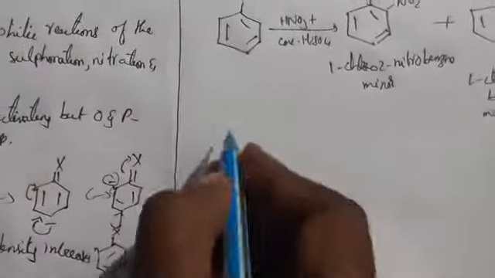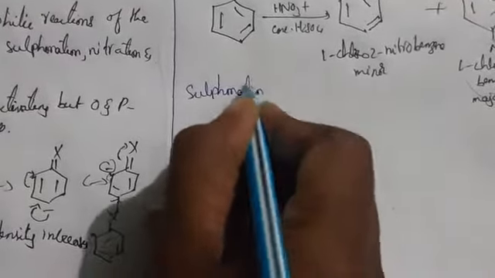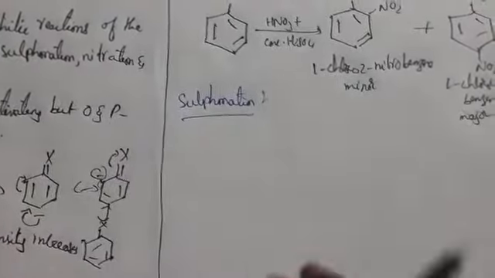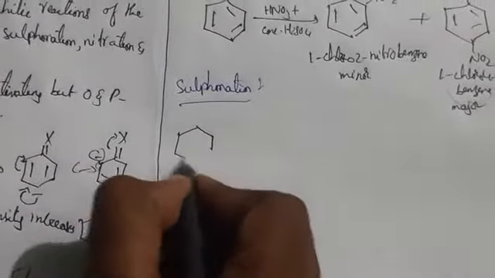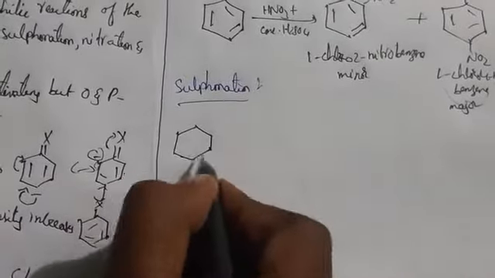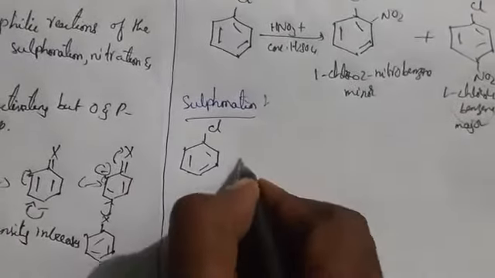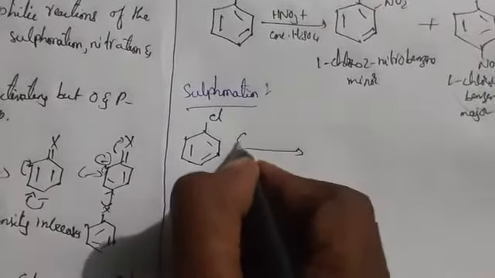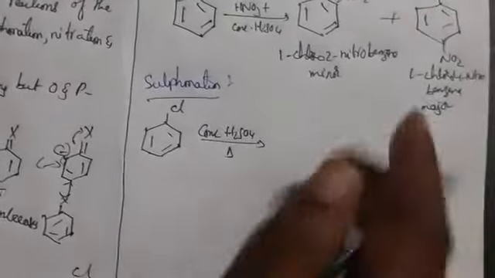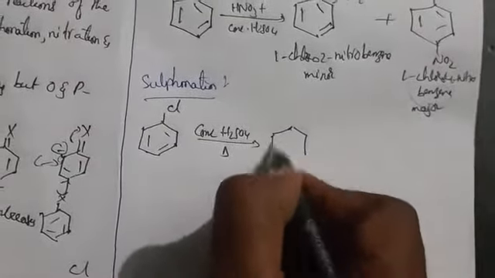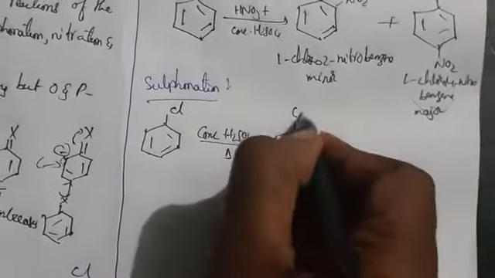Sulfonation means sulfuric acid. With sulfuric acid we are going to take. So here the reagent. Here what we can take here? Cl, and here concentrated H2SO4, delta, heating. So now we are going to get chlorine at the other position, at the para position.